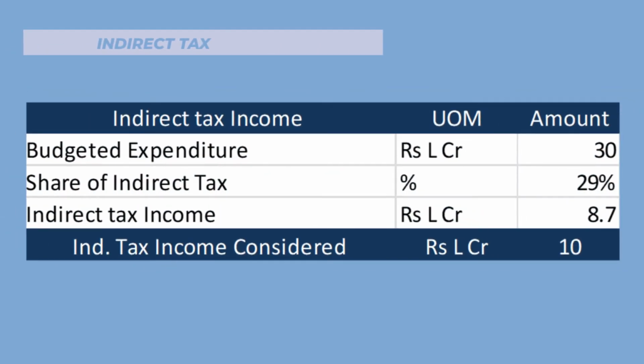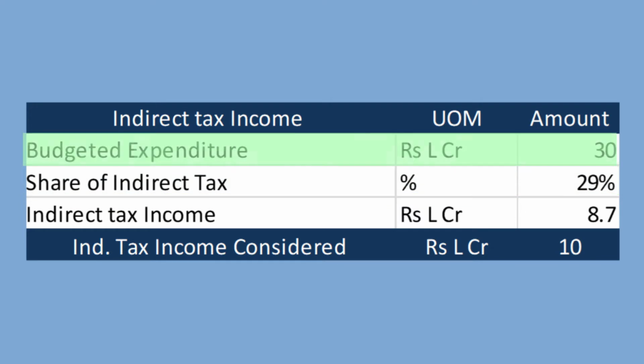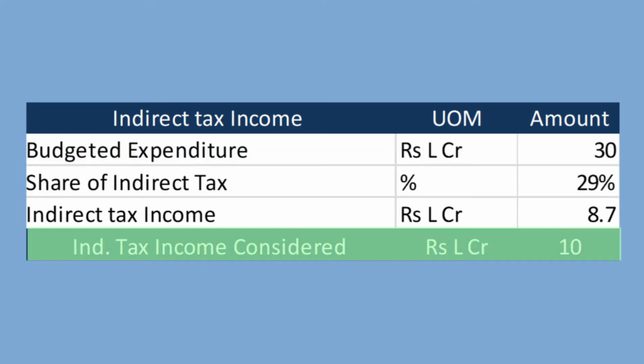Indirect taxes, which is GST, the customs tax, the excise duties, this is 29% of the budgeted expenditure of rupees 30 lakh crore. This translates into rupees 10 lakh crore of indirect tax income.